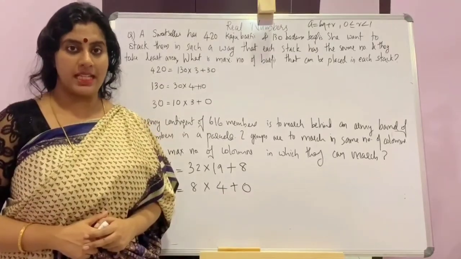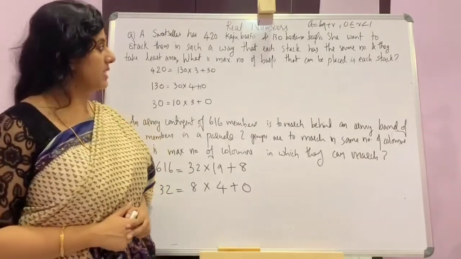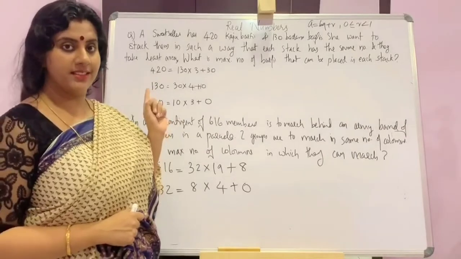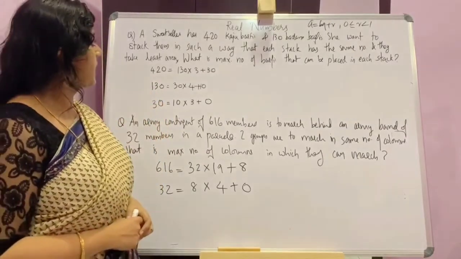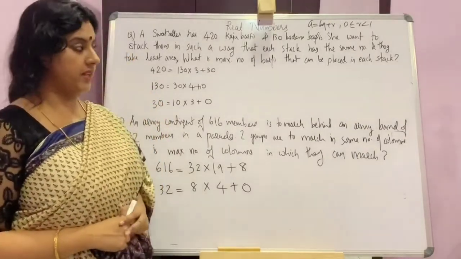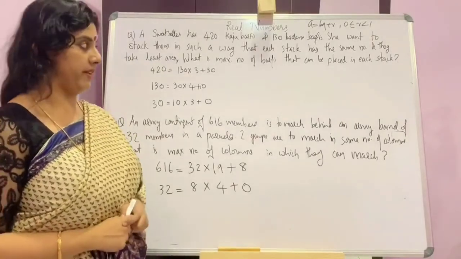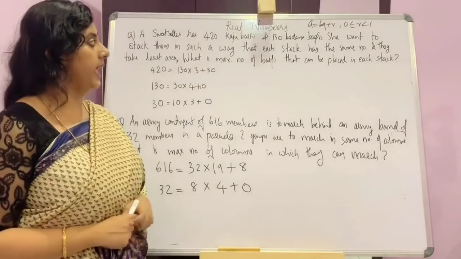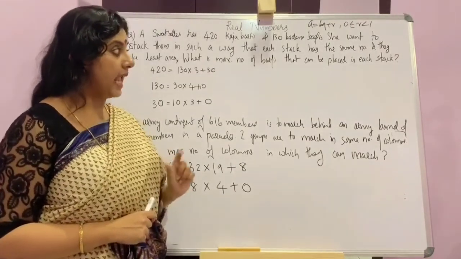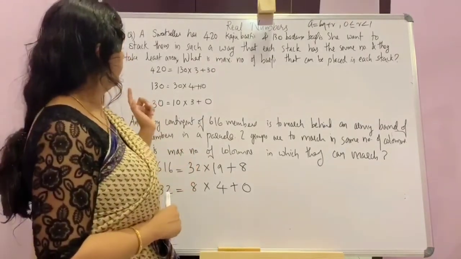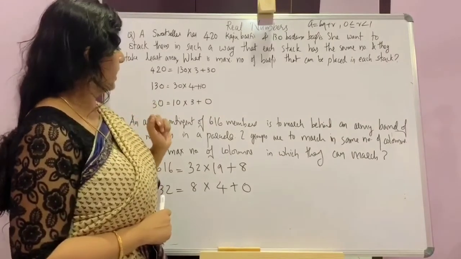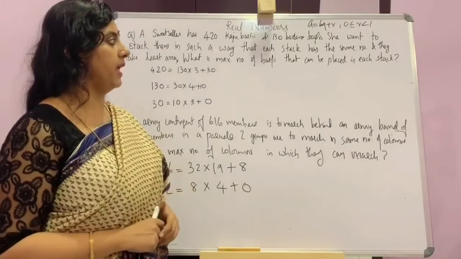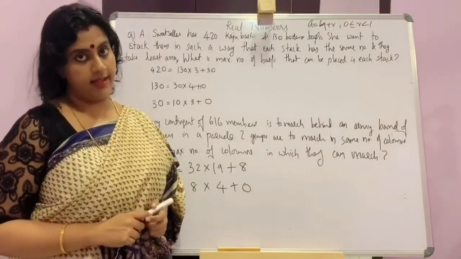We will move to the next type of questions. These are statement problems. I have written the questions here. A sweet seller has 420 kaju burfis and 130 badam burfis. She wants to stack them in such a way that each stack has the same number and they take least area. What is the maximum number of burfis that can be placed in each stack?